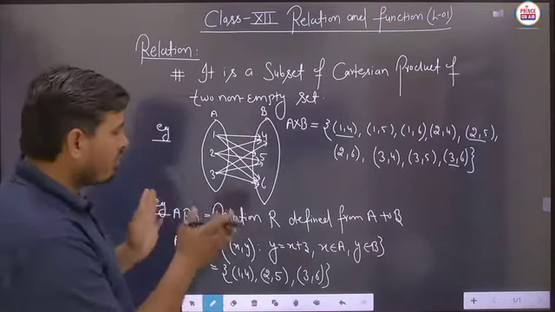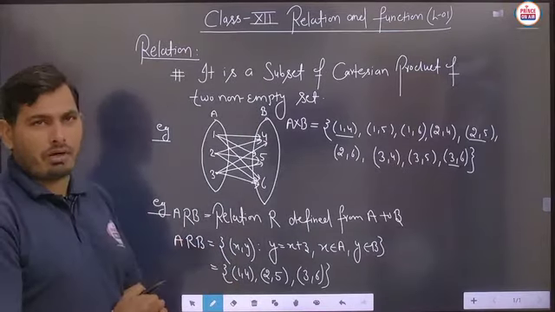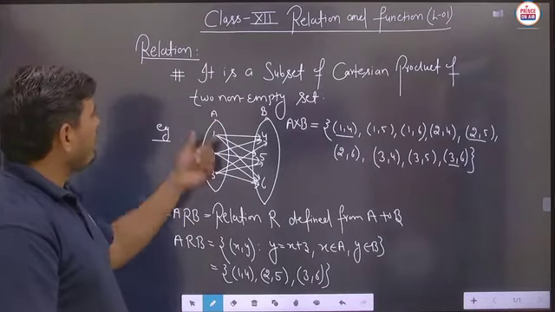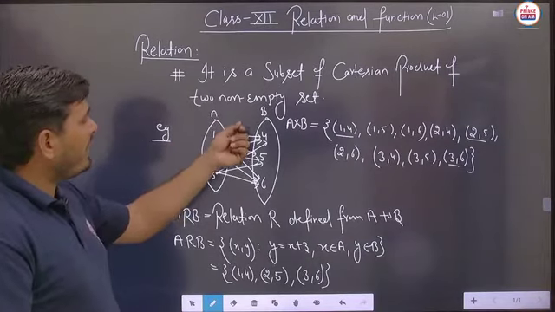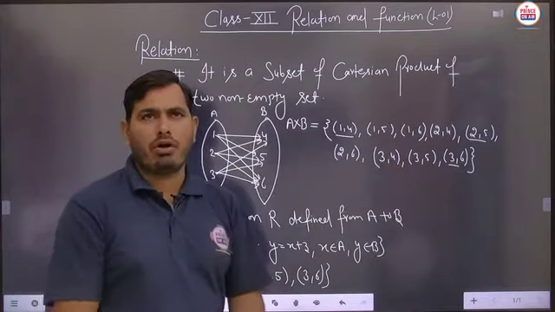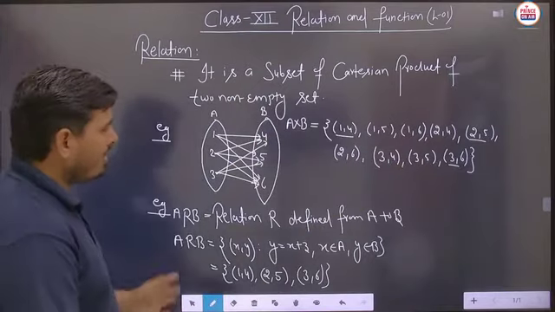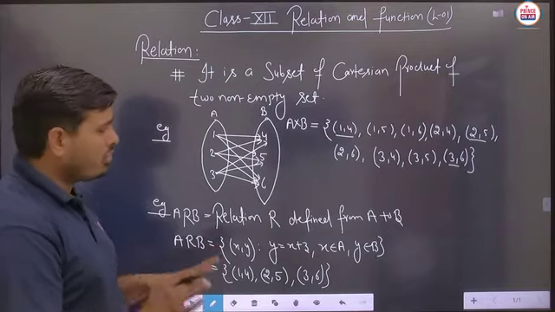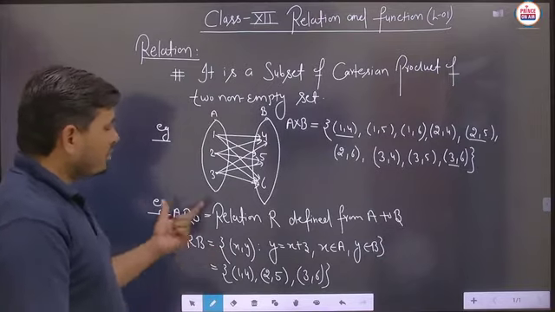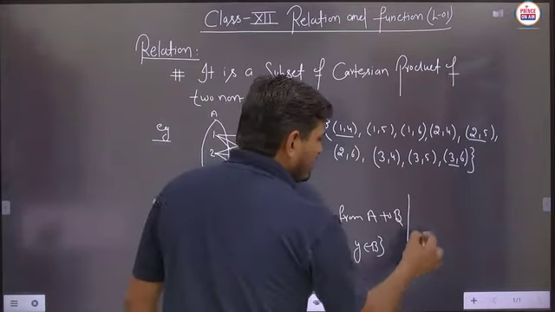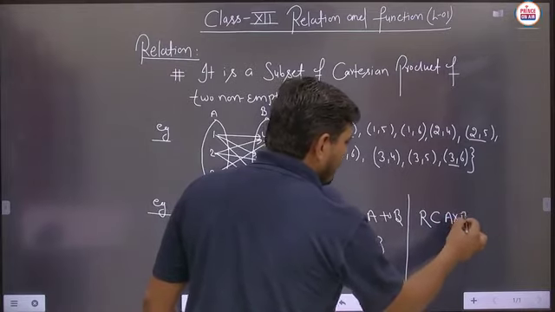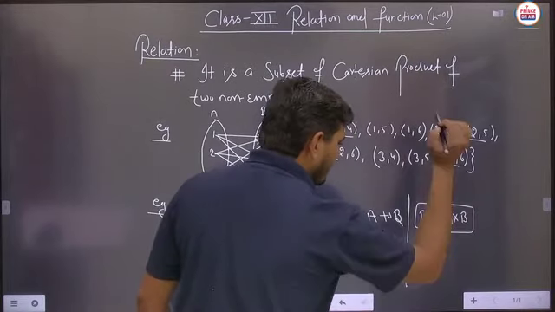So student, first of all, we have to understand the definition part. In the definition part, what we are saying is that any relation is defined as a subset of the Cartesian product of two non-empty sets, and by using these examples you can understand this definition. Is it clear? So you can say that this relation R is a subset of A cross B. Is it clear?